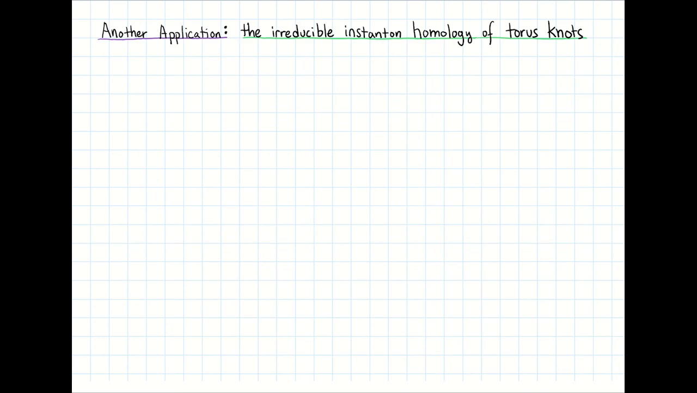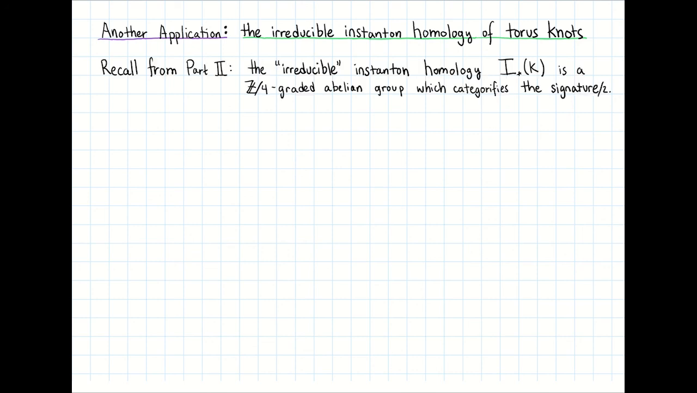Now let's move on to a second application. This application has to do with the irreducible instanton homology of torus knots. So recall from Part 2 that the irreducible instanton homology of a knot, I star of K, is a Z-mod 4 graded abelian group which categorifies the signature over 2. It's a direct analog of Floer's original Z-mod 8 graded instanton homology for homology 3-spheres.